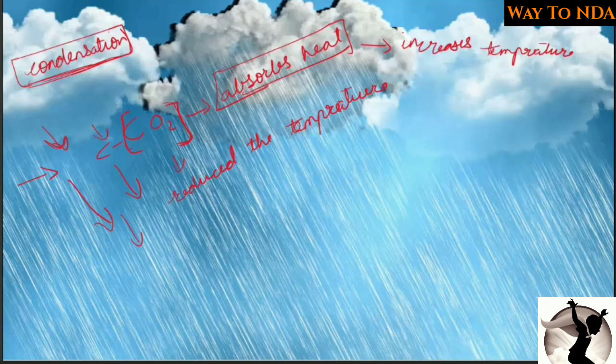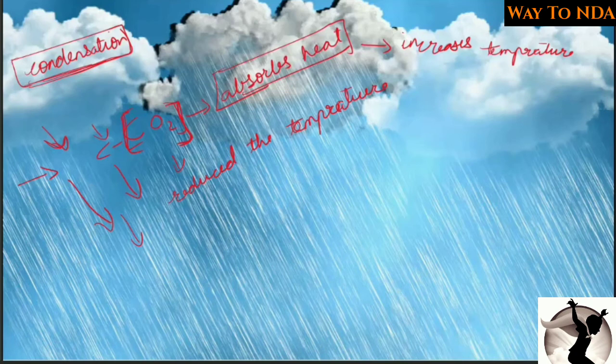Now when the CO2 is decreased in the atmosphere, that means less CO2, or less CO2 means it will absorb less heat. That means the process of cooling will start. So in this way the process of cooling started.